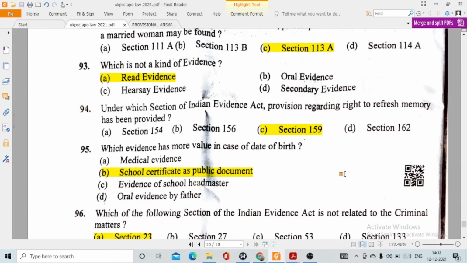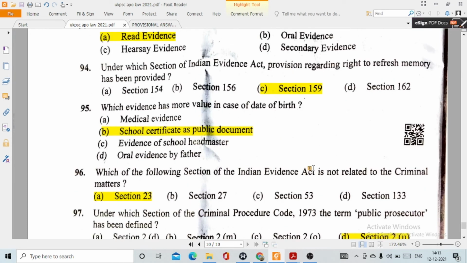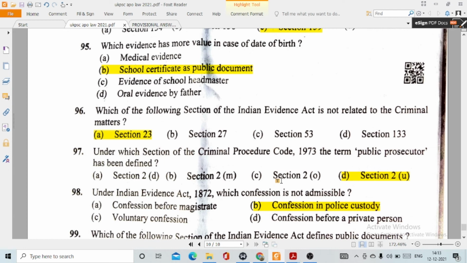95. Which evidence has more value in case of date of birth? This is option number B, school certificate as public document. 96. Which of the following sections of the Indian Evidence Act is not related to criminal matters? This is option number A, section 23. Then question number 97. Under which section of the CrPC has the term public prosecutor been defined? This is option number D, section 2, clause U.